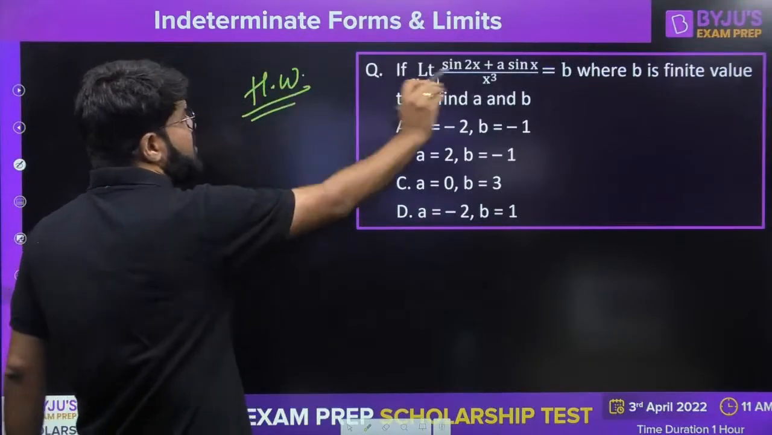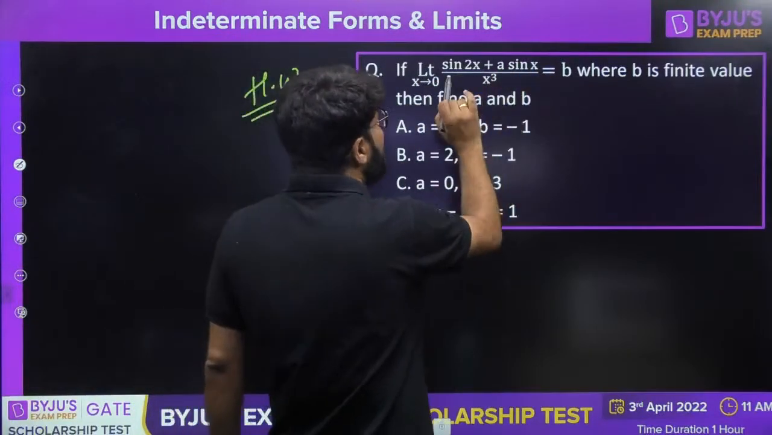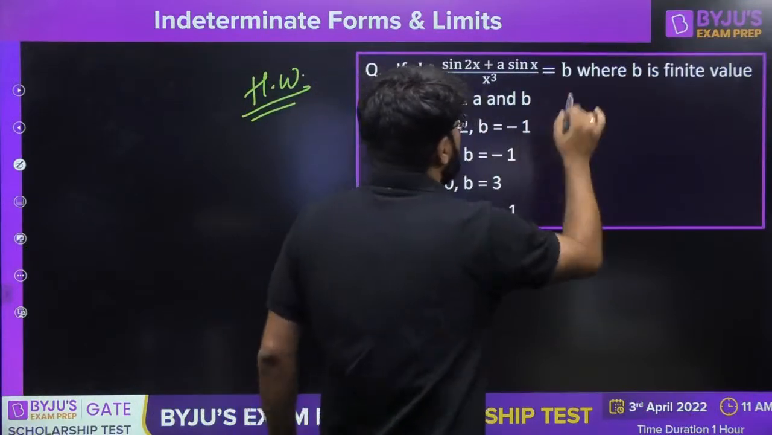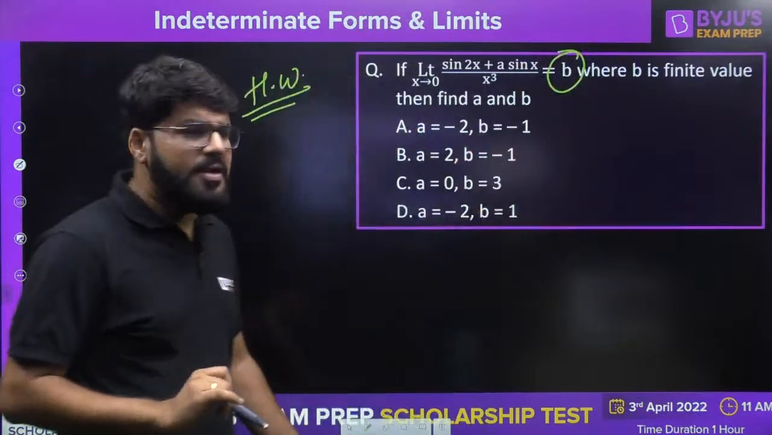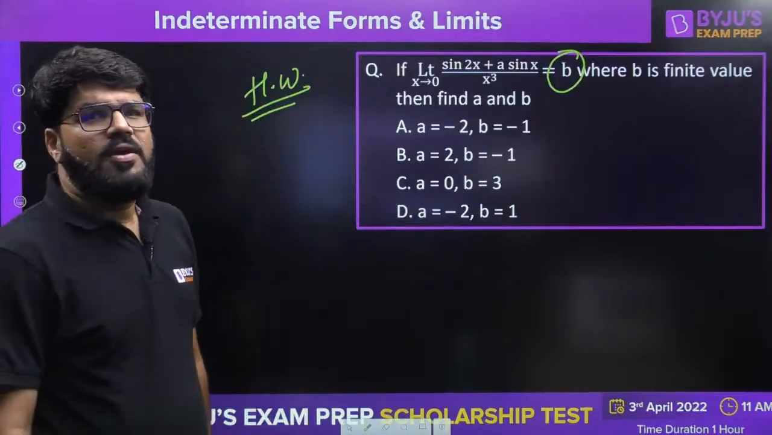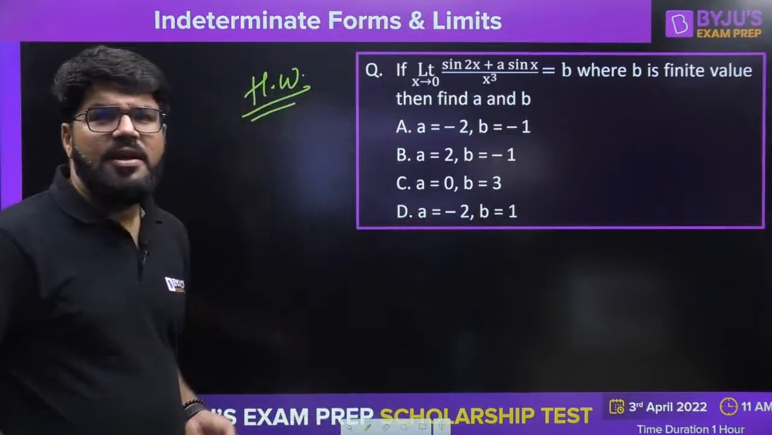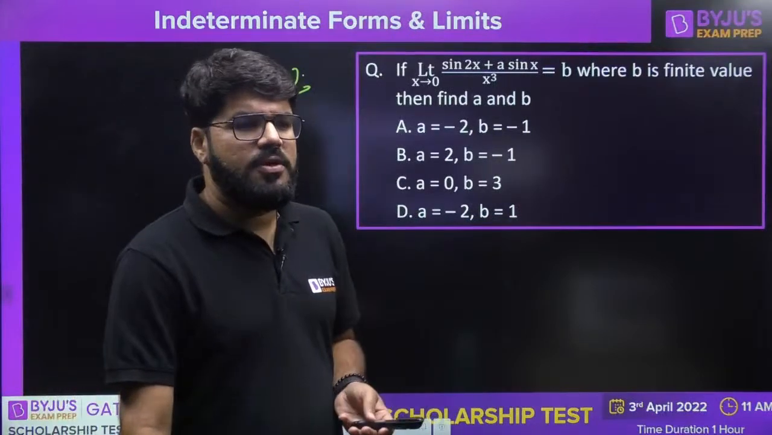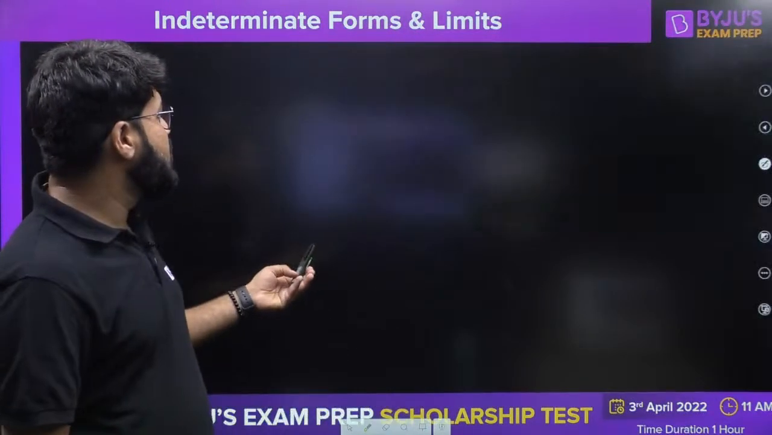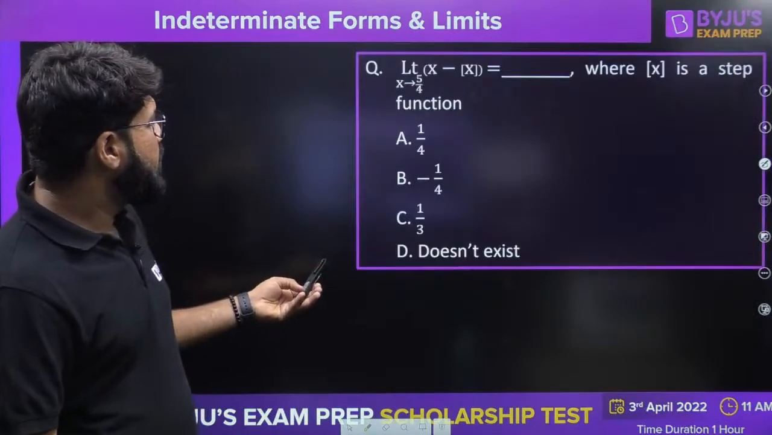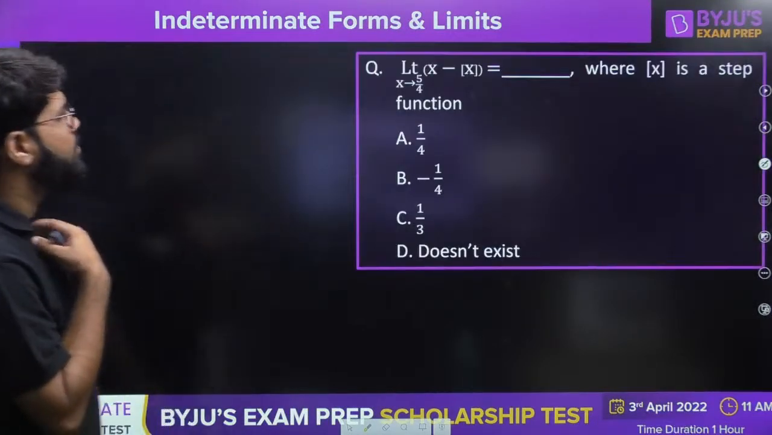The value of limit is given to you. Not exactly given, but the limit is b, where b is a finite value. So the answer should come up as a finite number. What should be the value of a and b? If you have understood that question, what we have done, this can also be solved. These are two homeworks for today. Yeah, this is one simple limit question. Let's wrap up this one.